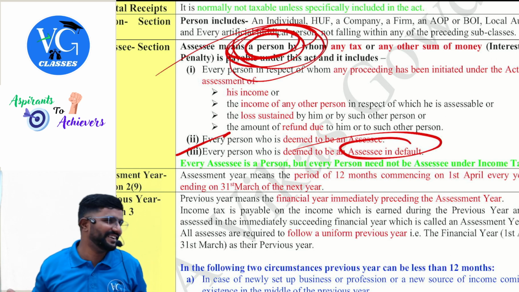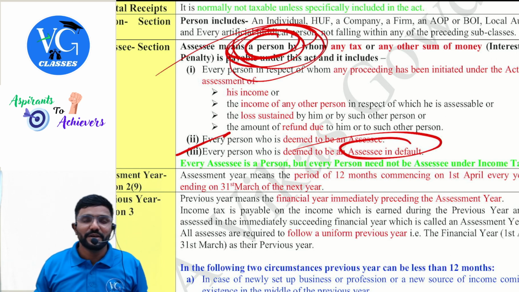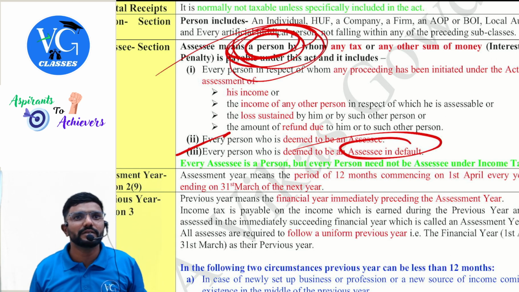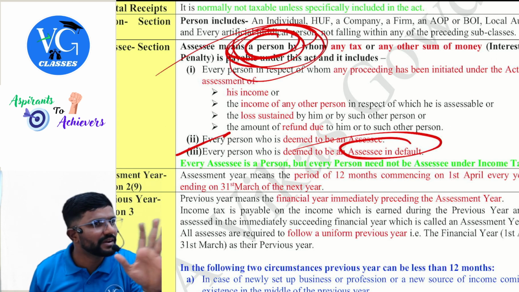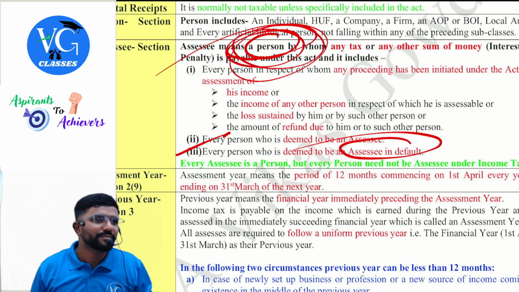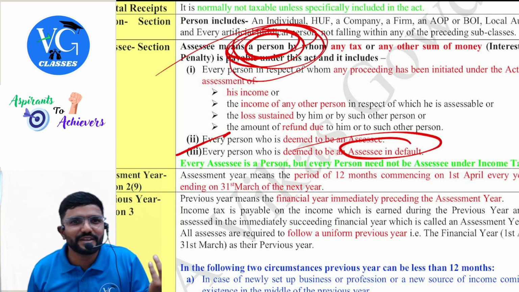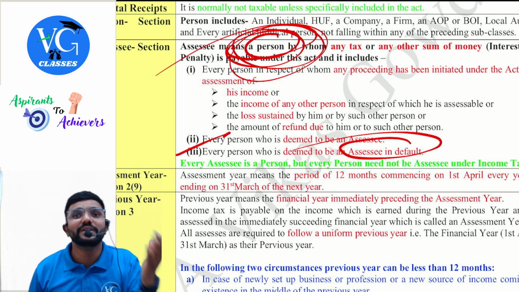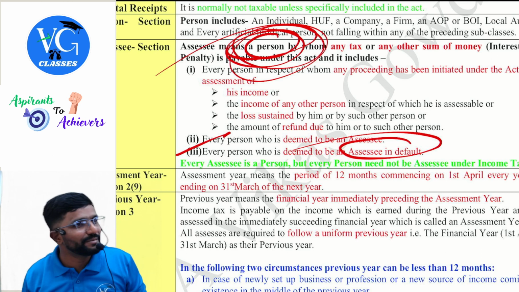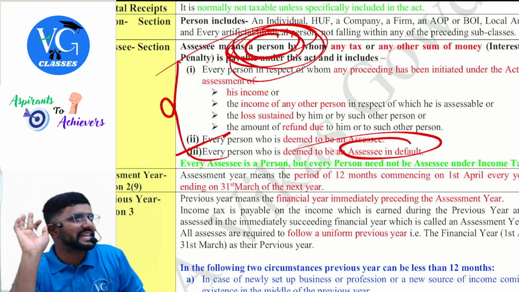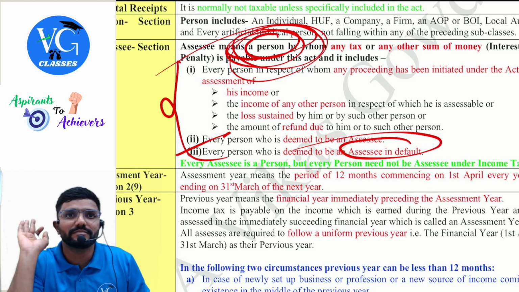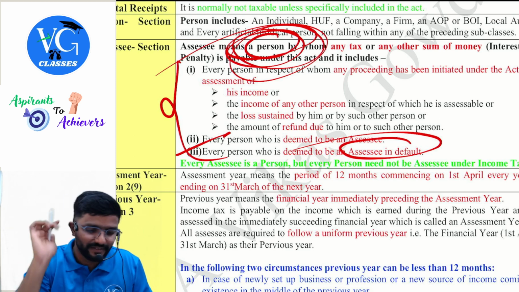Obviously, everyone is covered. But will every person be an assessee? You are a person. Are you an assessee? No, as of today, no. Why? Because your income is not more than the basic exemption limit, or your tax liability is 0, or you are not covered in any of these points. That means you are not an assessee. But for sure, you are a person.